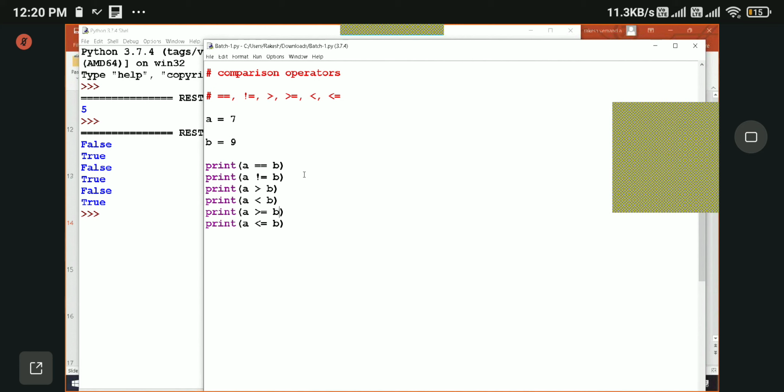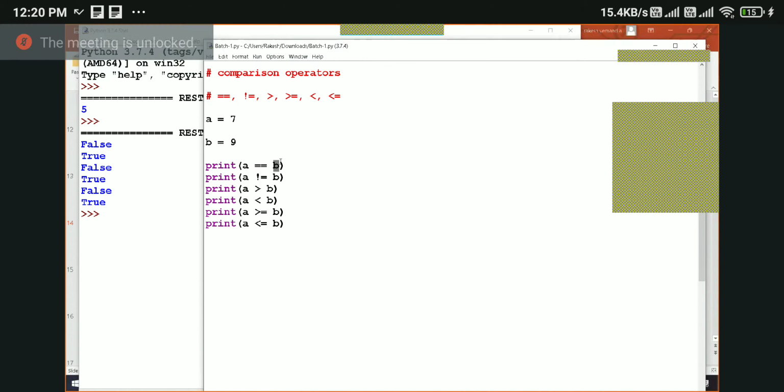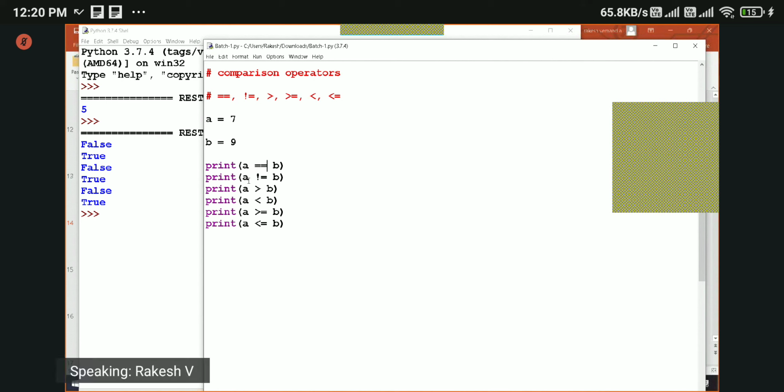So these are the comparison operators, right? The double equal to operator checks whether the left hand side value and right hand side value are the same. When both values are the same, then only this operator returns true, otherwise it returns false. Okay, the not equal to operator, we are checking whether both values are not equal. When both values are not equal, then it will return true. Otherwise, it will return false. Okay. Here in this case, 7 and 9 were not equal. That's why we got true.